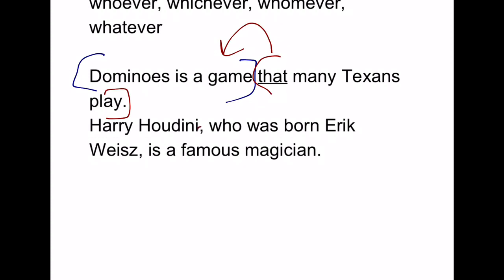Or we might see these commas and a word like who that gives us extra clarification on Harry Houdini. The reason why there's commas, it's non-essential information versus the previous sentence where it's essential to the meaning of the sentence.